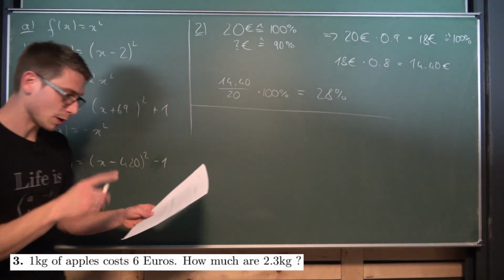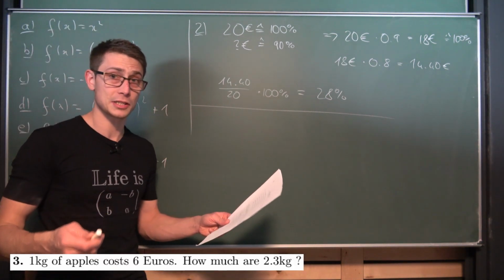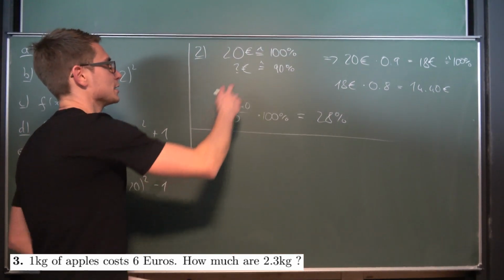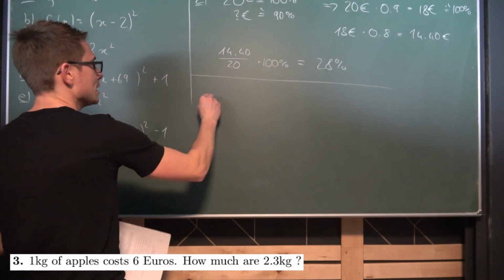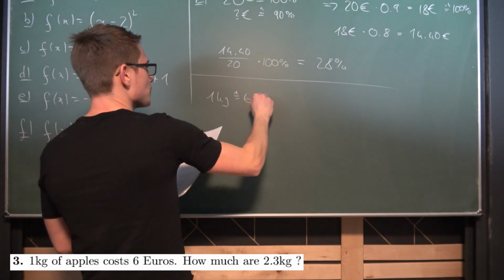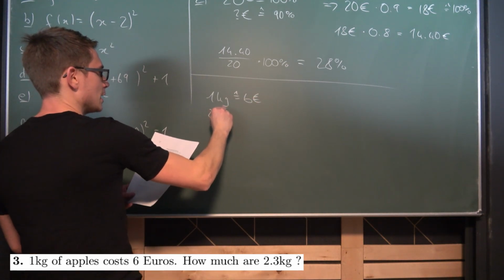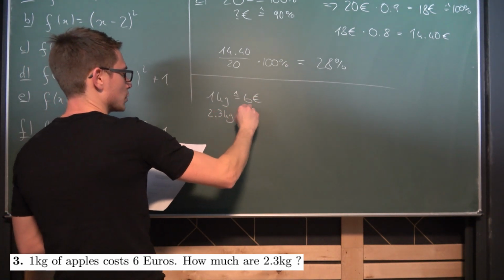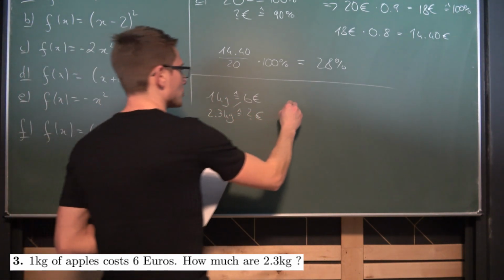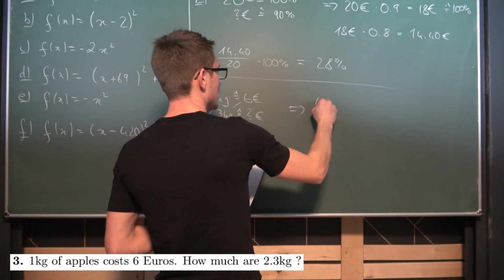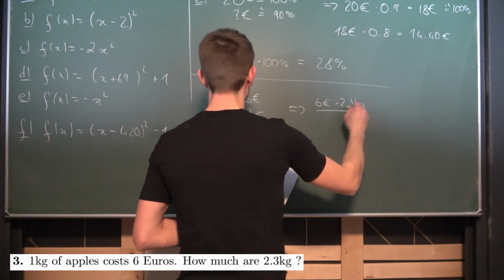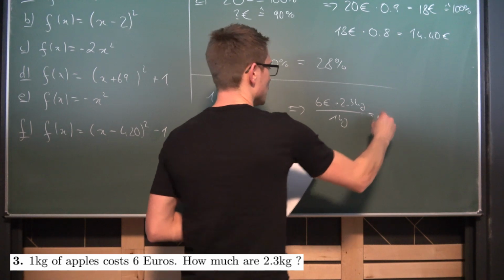Third exercise. 1 kilogram of apples costs 6 euros. How much are 2.3 kilograms? I mean, this is just making use of cross multiplication once again. So we have 1 kilogram corresponds to 6 euros. So we are going to ask ourselves how many euros we pay for 2.3 kilograms. So you just cross multiply. So you are going to get overall that 6 euros times 2.3 kilograms divided by 1 kilogram is what?